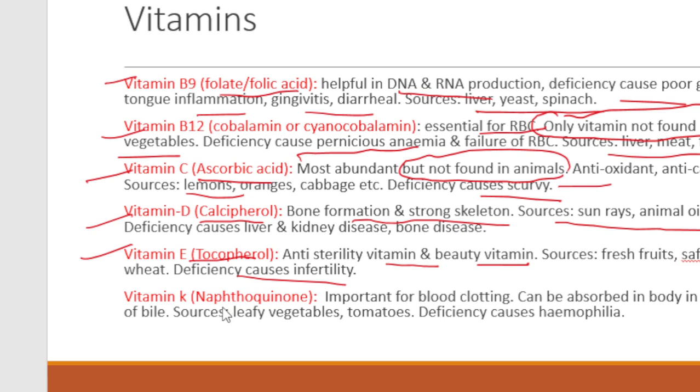Vitamin K is renamed naphthoquinone. It is important for blood clotting. It can be absorbed in the body in the presence of bile. Sources of vitamin K are leafy vegetables and tomatoes. Deficiency of vitamin K causes hemophilia. That is all from this nutrition topic.